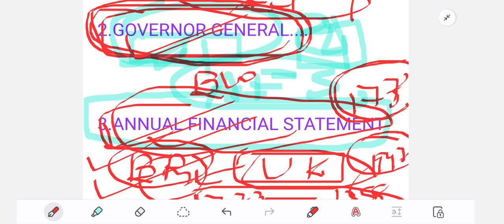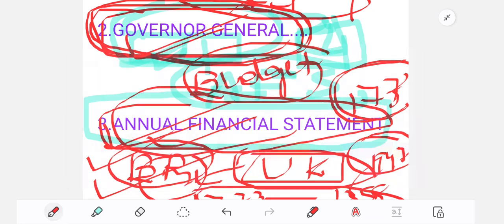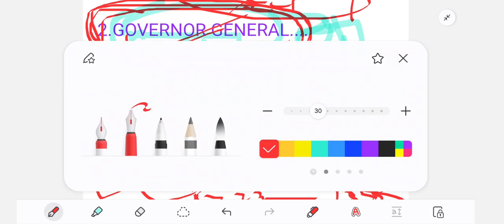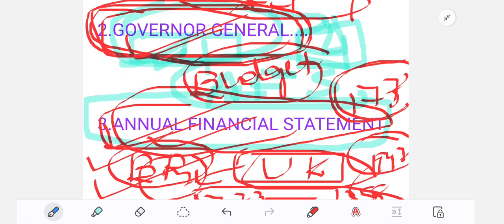So how will the company run? How will West Bengal run? They were presenting the budget. Okay, I am changing the color again. Sorry. Annual financial statement: it mandated the use of an annual financial statement to be prepared in British India.